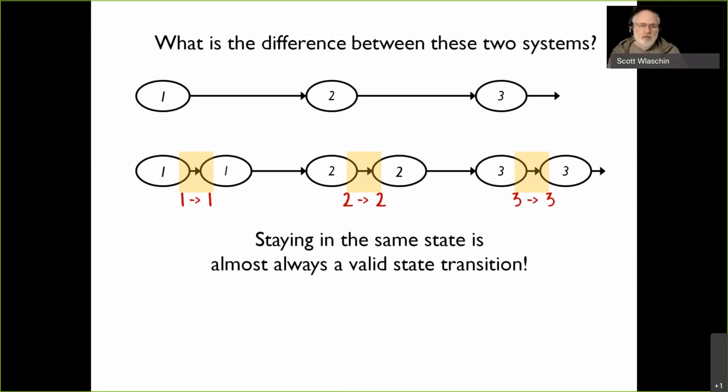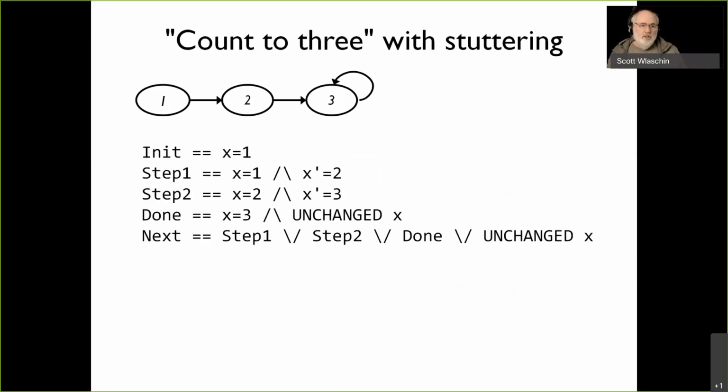And pretty much staying in the same state is almost always a valid state transition. And TLA has a word for that called stuttering, meaning you're just not doing anything. You're just sitting around, not making any progress. So we need to add stuttering. It's always good practice to add stuttering to your model. So we're going to add stuttering.